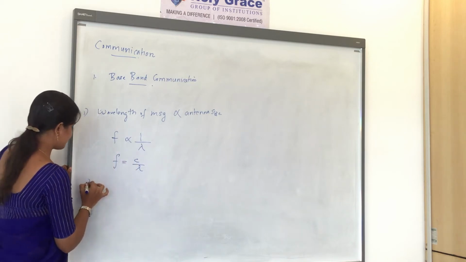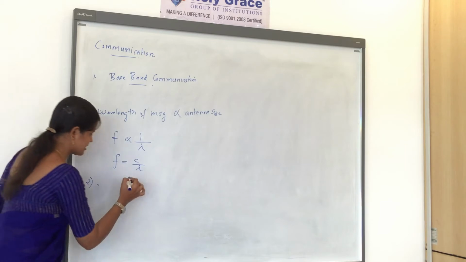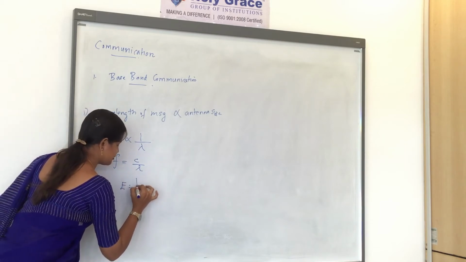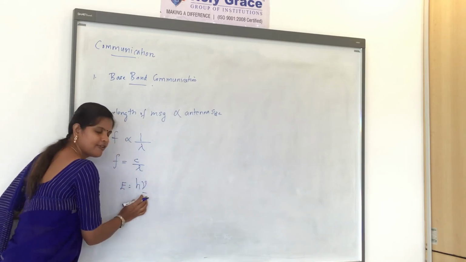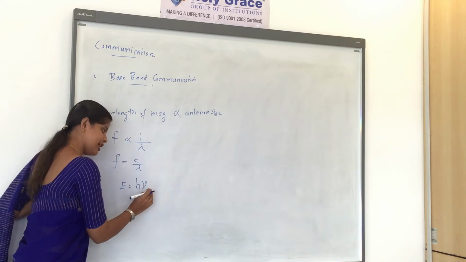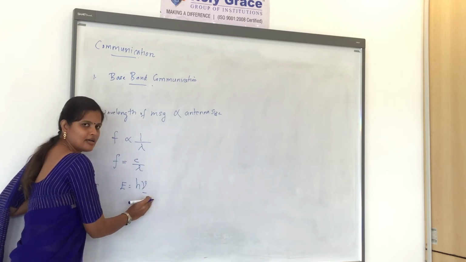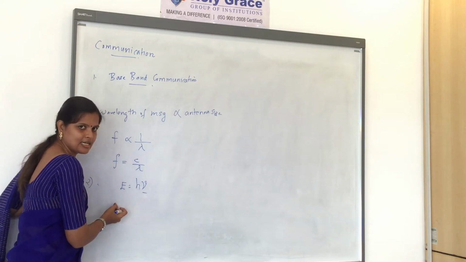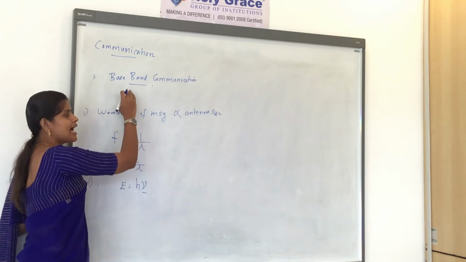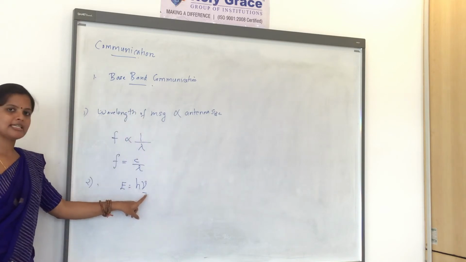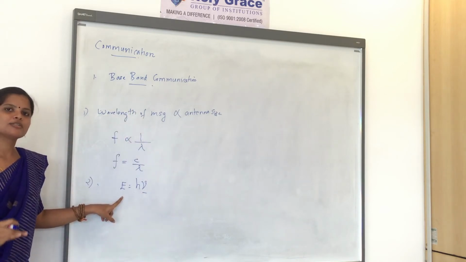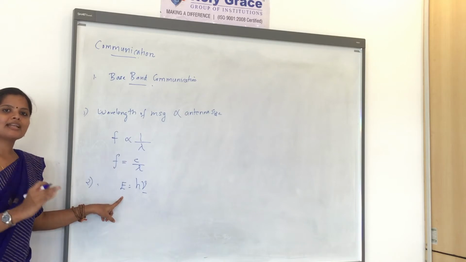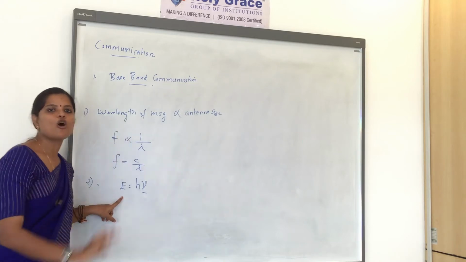The second disadvantage is that we know energy is equal to hν, where ν is the frequency. When frequency is small, the energy will be very less. Since we have a message signal with a low frequency, the energy will be less, so we cannot send this message signal for a long distance.